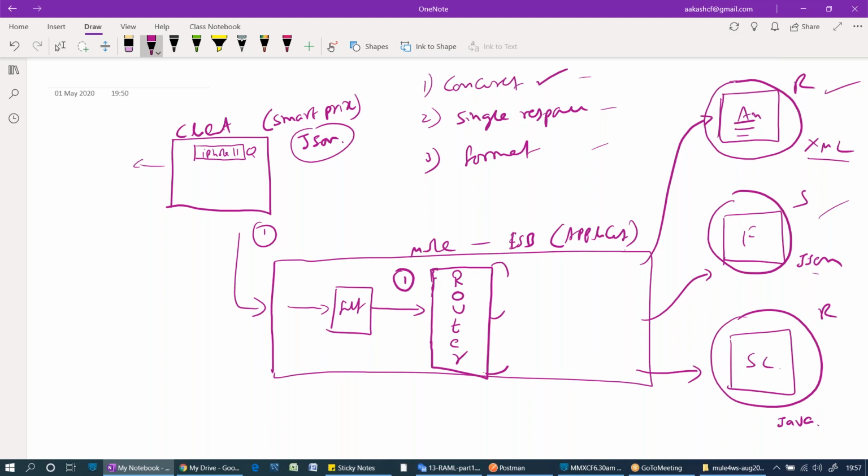How many applications are required? How many requests are required? Three requests, and they will be taken into some internal queues. Okay, overall, try to understand the concept. We will be discussing each and everything about ESB, each and every component, in detail.